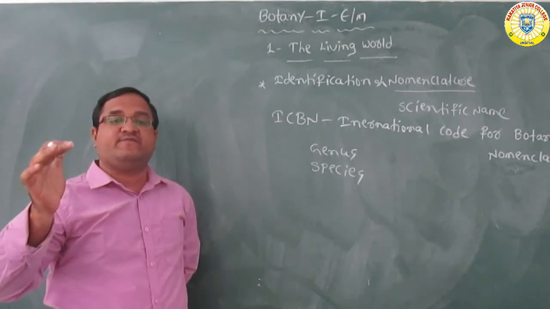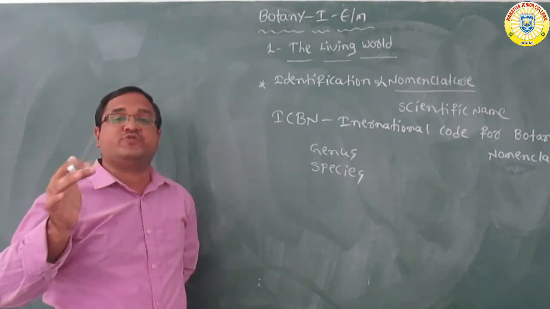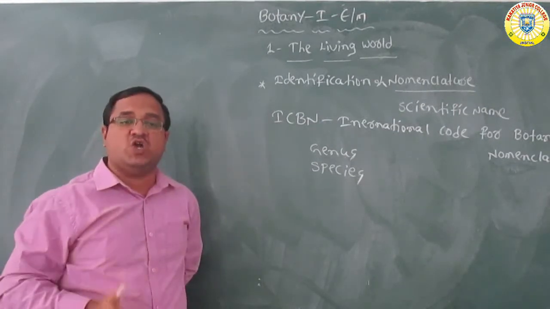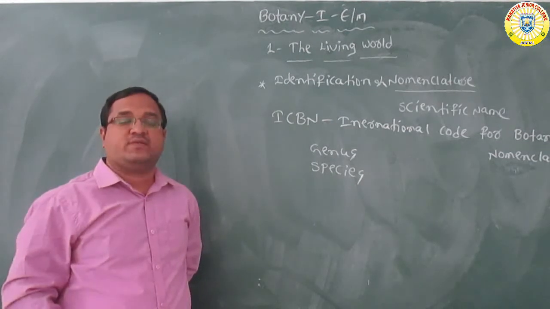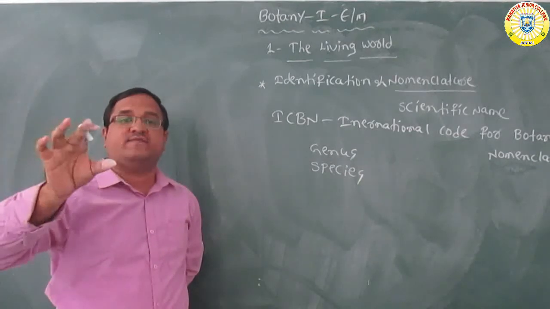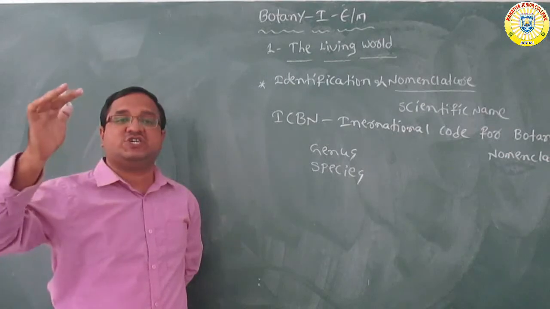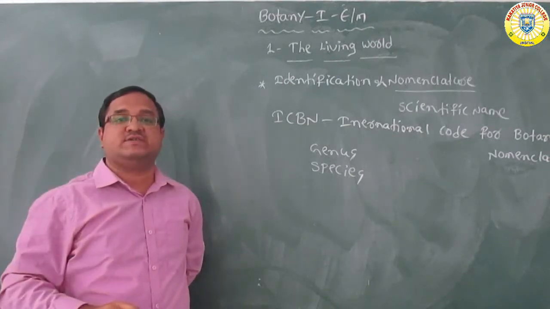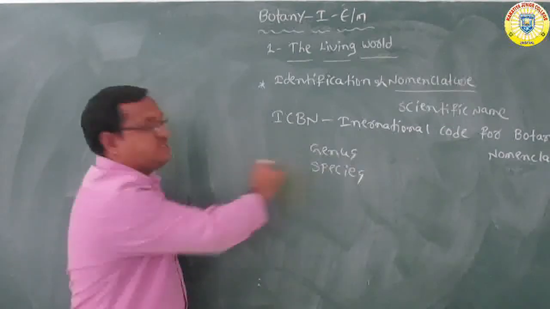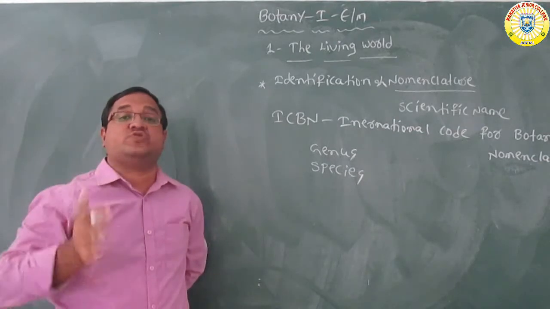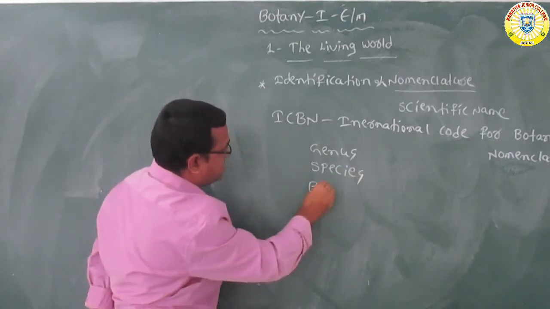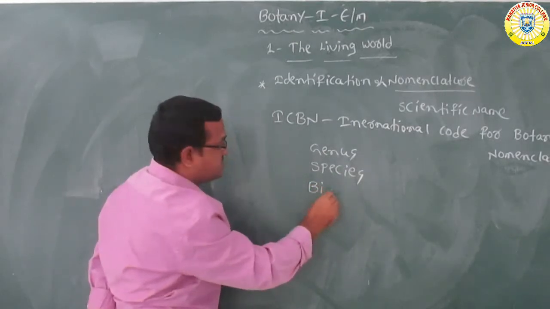The system which provides a name with two components is called binomial nomenclature. What is binomial nomenclature? The name having two components, one is genus, another one is species. That type of nomenclature is called binomial nomenclature.